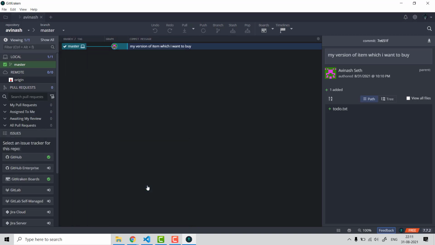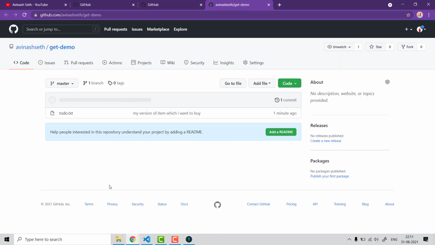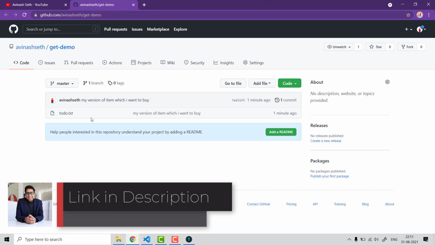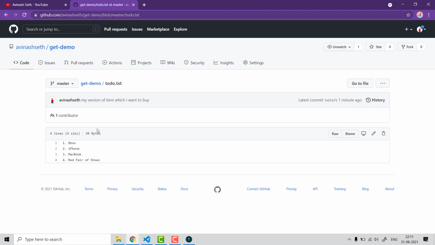Currently, our goal is to understand how Git works and what the advantages of Git are. So what I've done is simply create this repository where I have this to-do list. Now, if I have to make changes, I can make them here. If she wants to make changes, she can make them here.